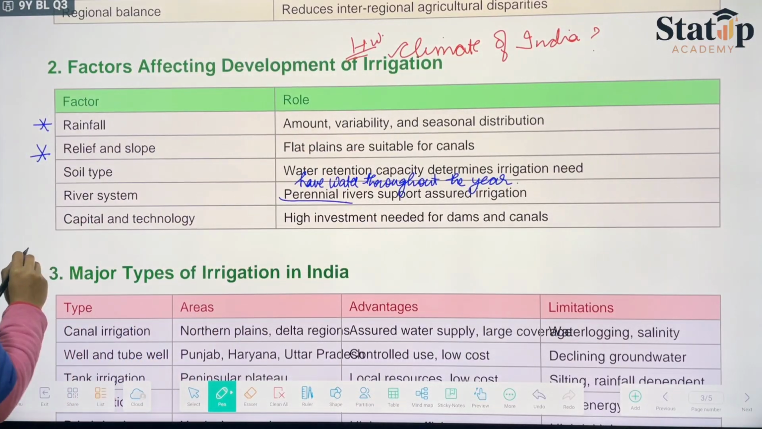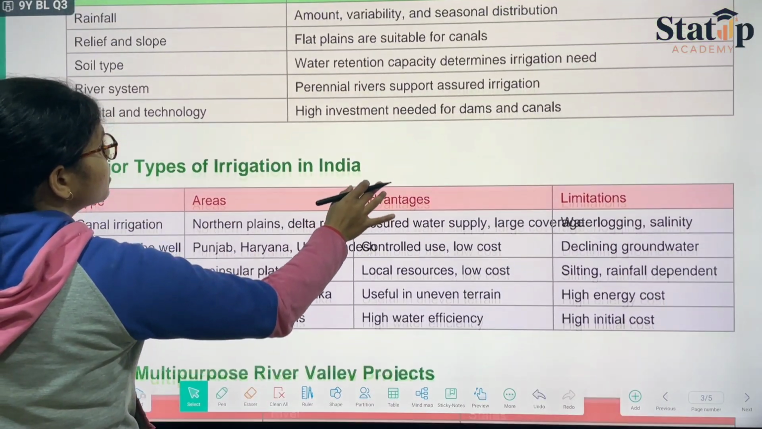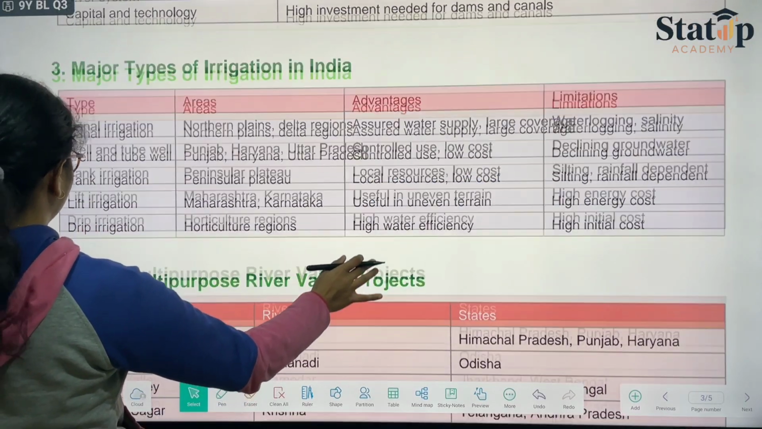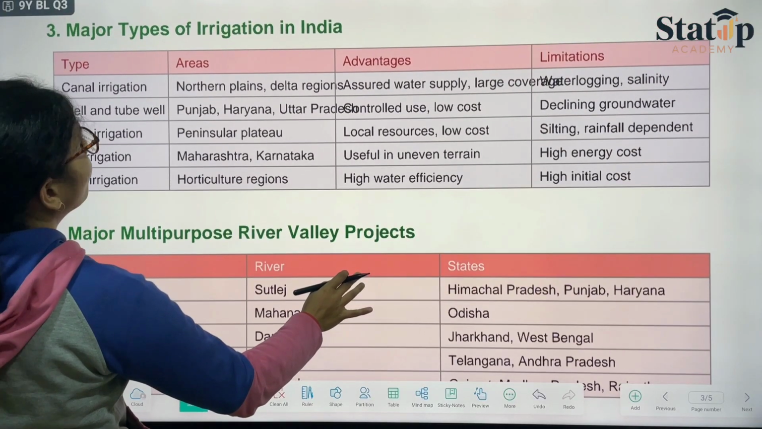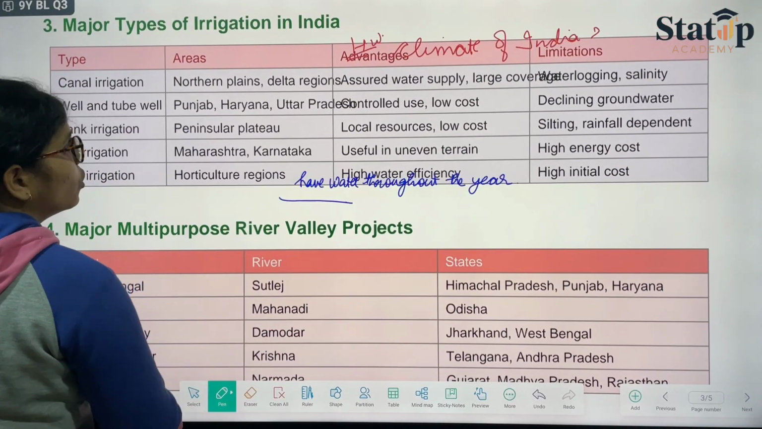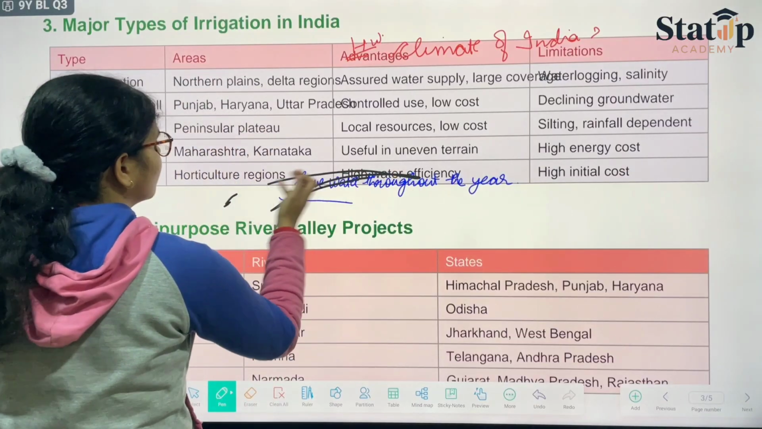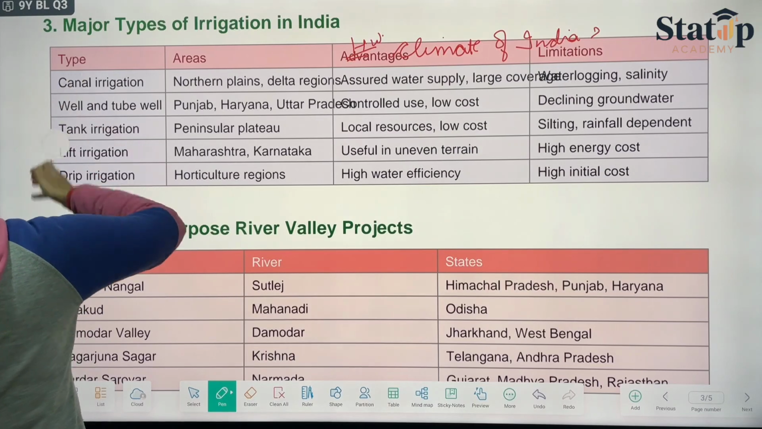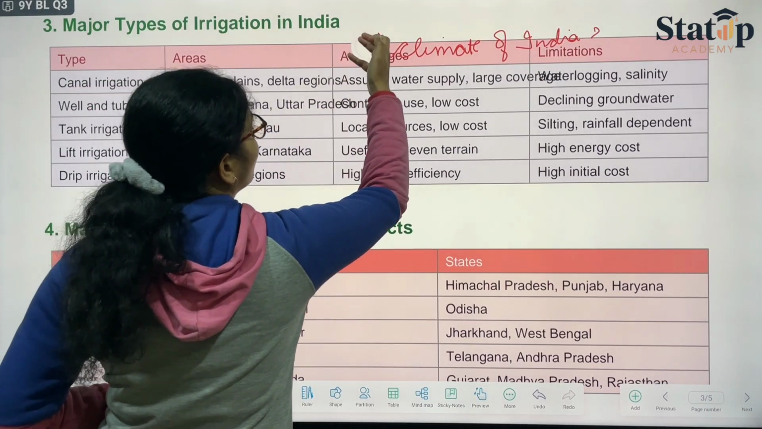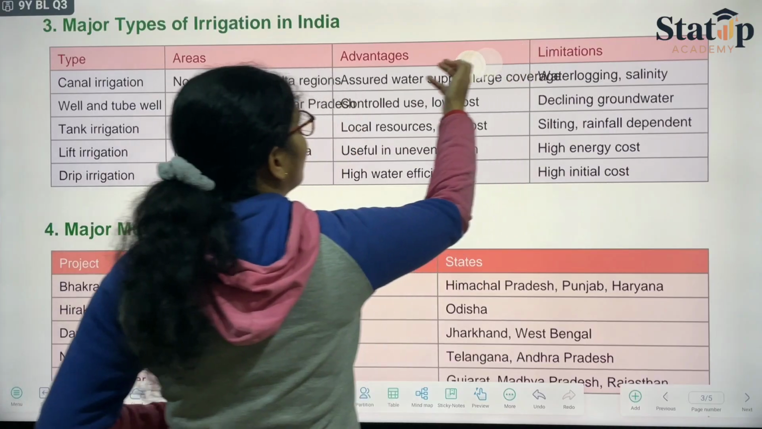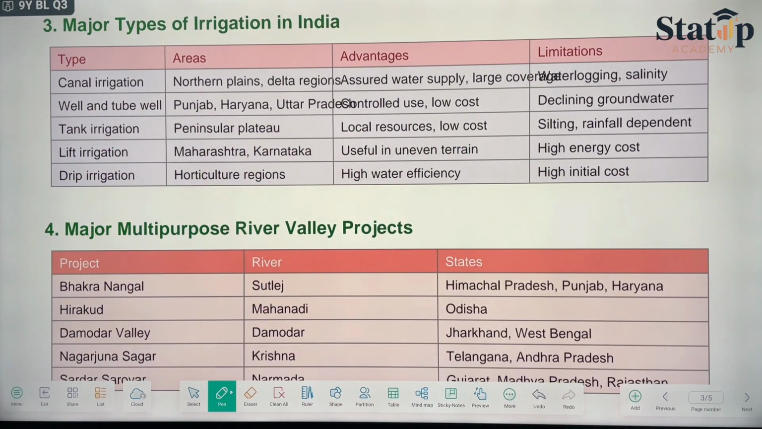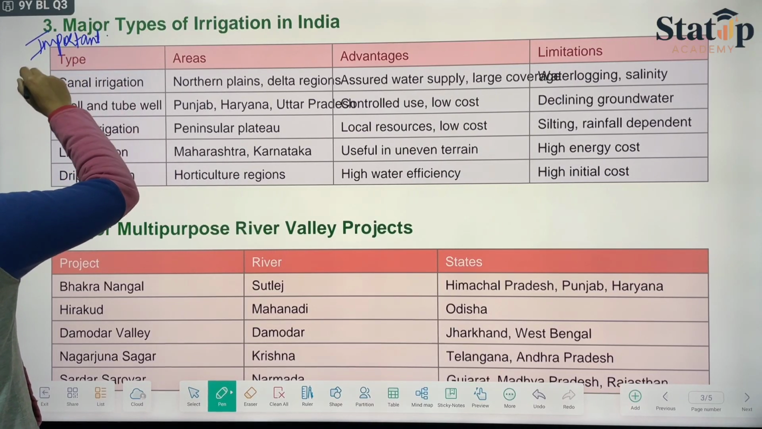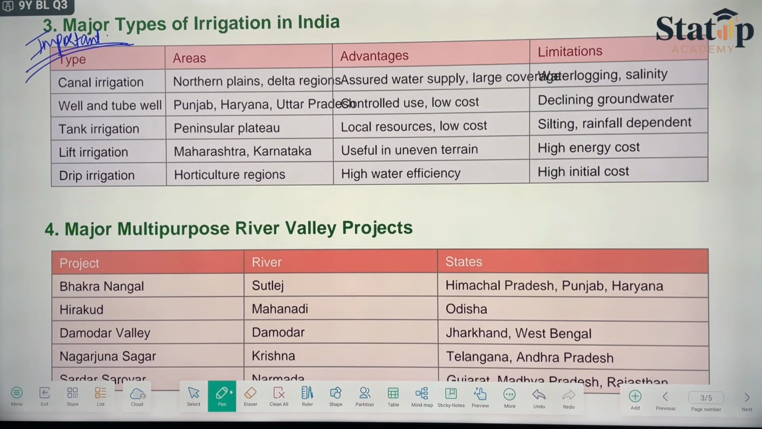So a question can come from this part because it holds great importance. Major types of irrigation in India, you can mark this point as important. They talk first about canal irrigation.